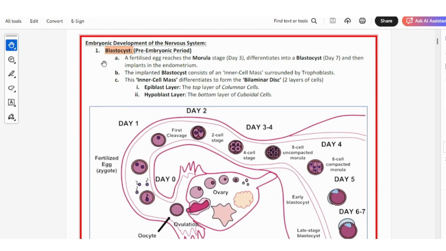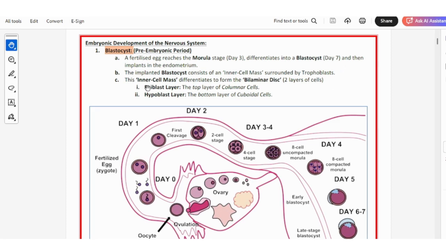In the pre-embryonic period, first we see the blastocyst. The fertilized egg reaches the morula stage by day 3 and develops into the blastocyst by day 7, and then it gets implanted into the endometrium. Okay, the fertilized egg reaches morula, blastocyst, and implants into the endometrium. Take notes guys, please. The implanted blastocyst consists of an inner cell mass, which is surrounded by the trophoblast.